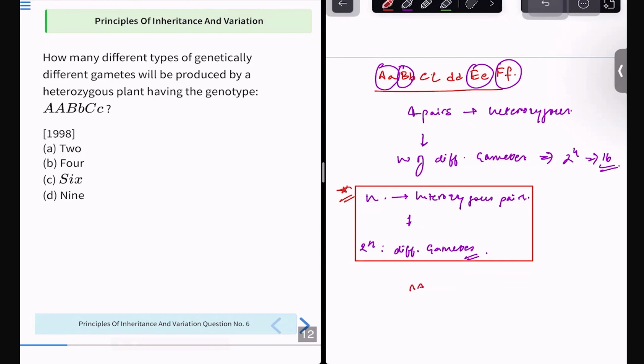So in capital A small a, capital B small b, capital C small c, right? In this, you can see that there is one, there is one. So there are two pairs. That means there is 2 to the power 2. What is the correct one? Did you get the correct answer now? What is the answer? Is this now clear to all of you? If it is so, then we'll move on to the next question.